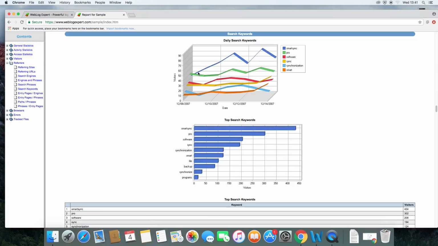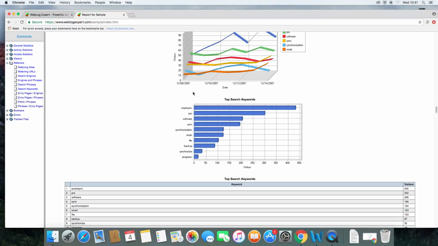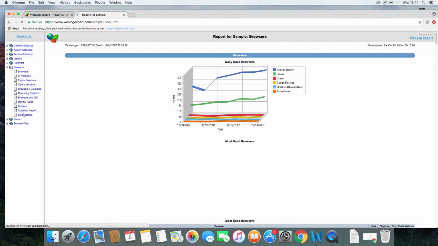You can see that SmartSync is driving the most visitors to the site, and you can see that this increases and then it drops on the 12th, it drops from the 11th to the 12th, then it continues to increase and drops again. So day by day, it must change quite a lot.